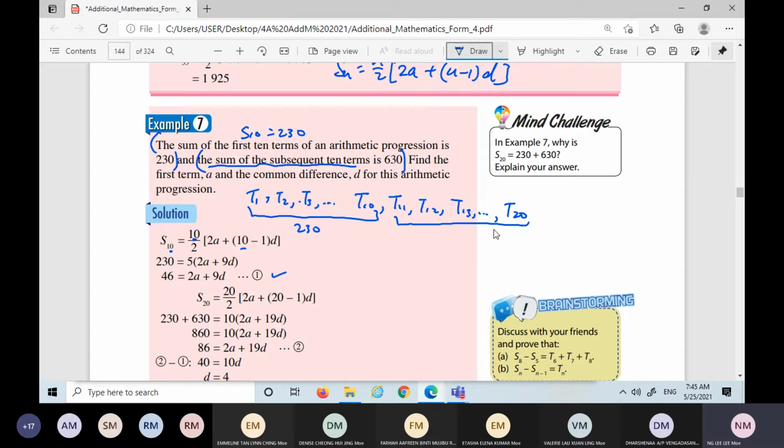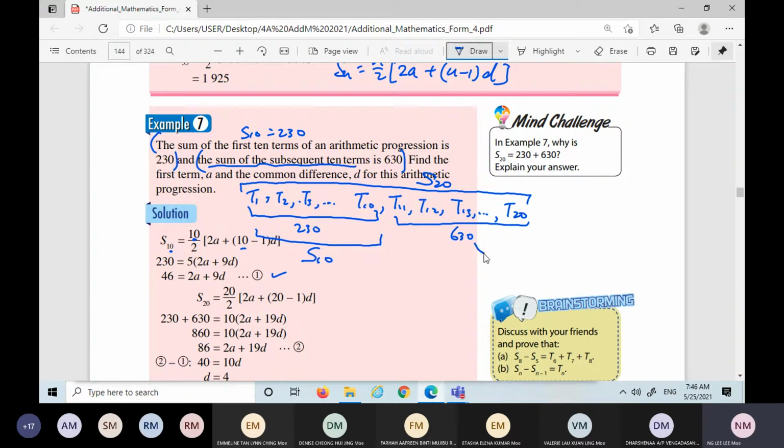Then the sum of it is 630. First term until the 20th term, you add, that is S20. So if you use S20 minus S10, then you will get T11 until T20, the sum. That will be the sum of the subsequent 10 terms.